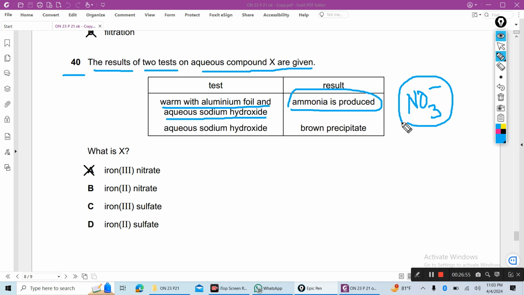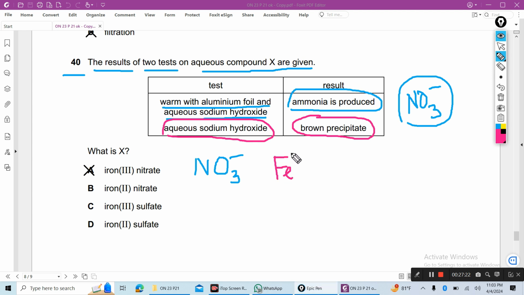So X contains anion nitrate now. Then aqueous sodium hydroxide, if you add, brown precipitate. And you know, iron 3 ion reacts with sodium hydroxide to produce iron 3 hydroxide brown precipitate.